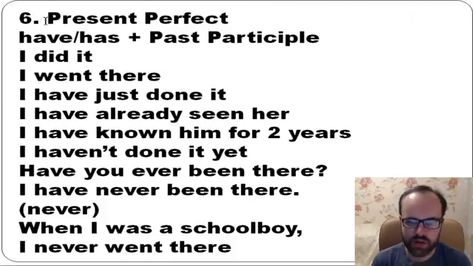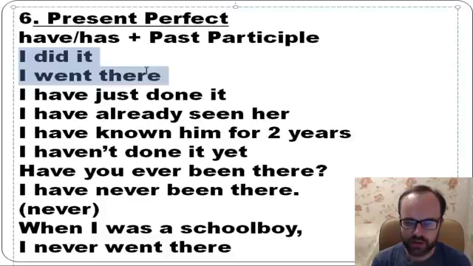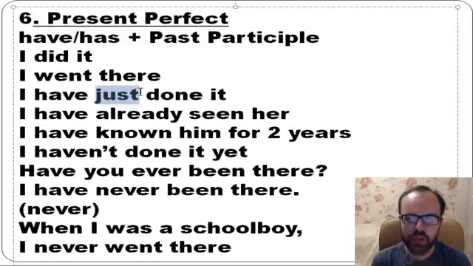Okay, what about present perfect? So we form it this way: have, has, plus past participle. If we talk about the past, we usually use past simple. So we talked about it. For example, I did it, I went there. So you know that there are some time markers, time expressions, which tell us that we need to use this tense. Please remember them. I have just done it.